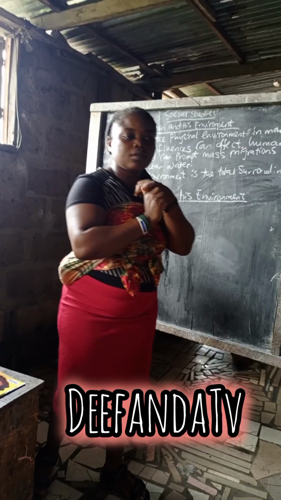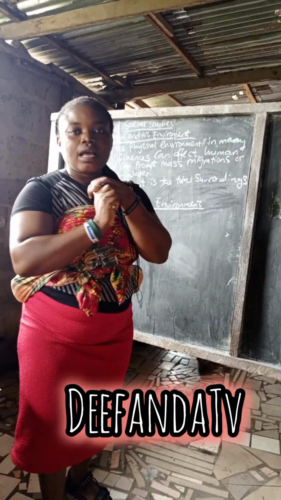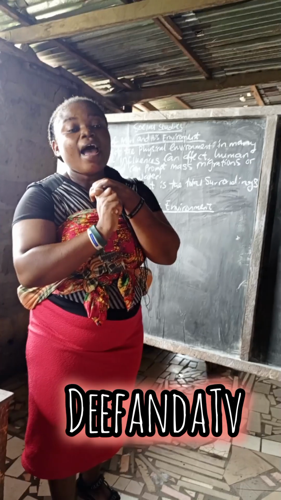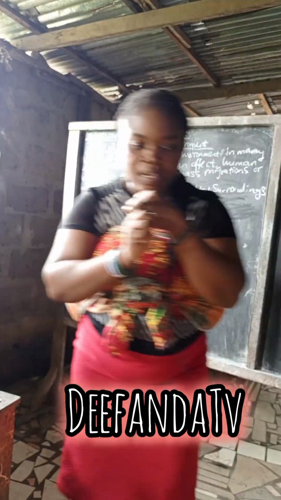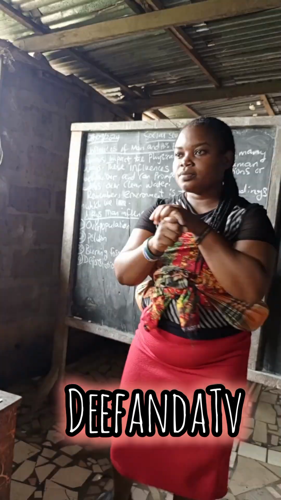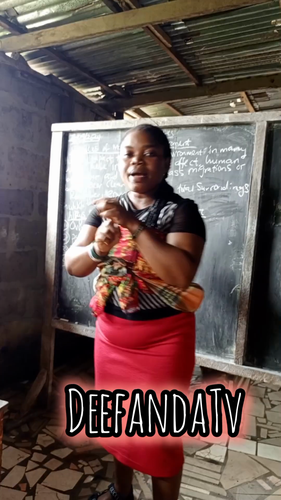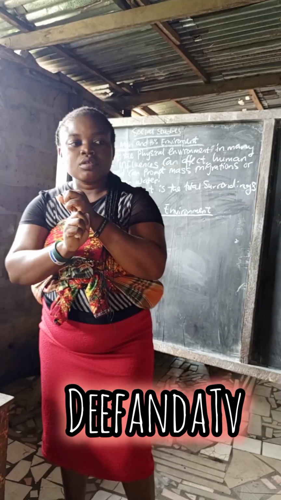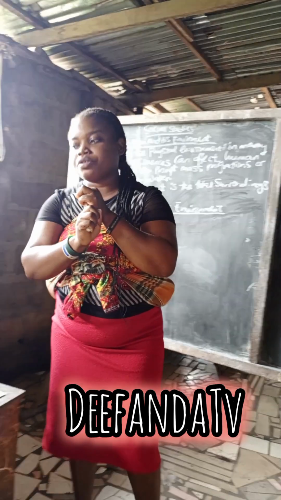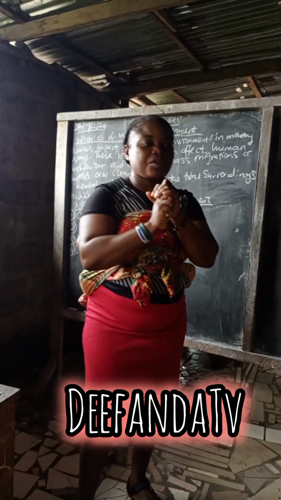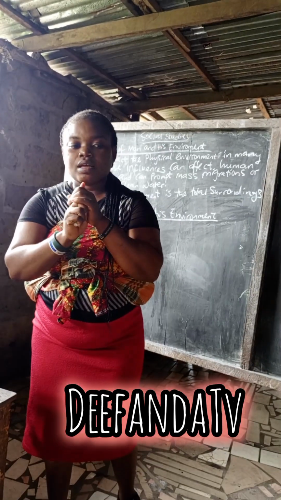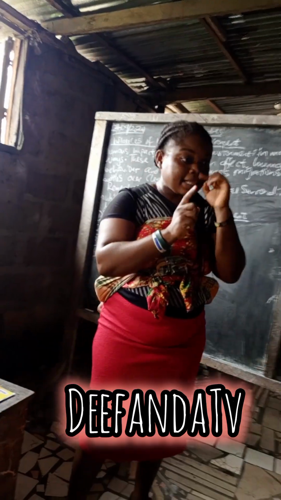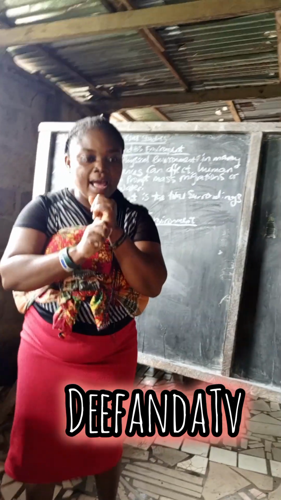Number one, overpopulation. Clap for Alvin and Emmanuel. Number two, pollution. Number three, burning fossil fuels, like that thing I described to you.